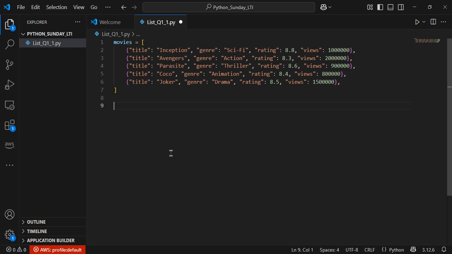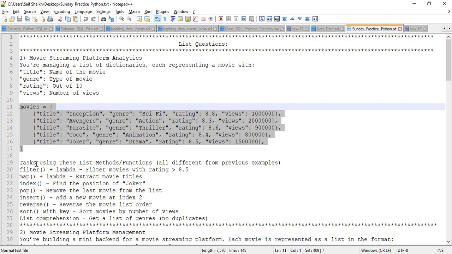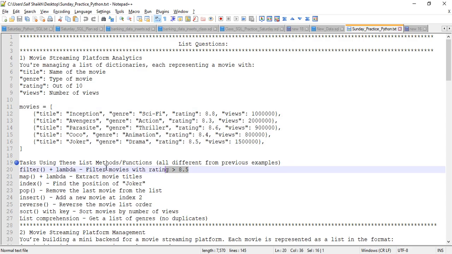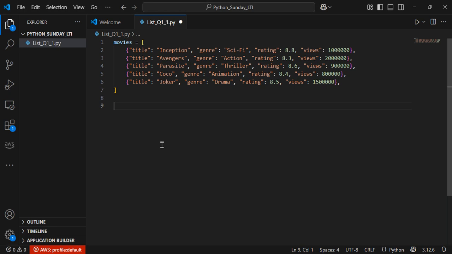Now let's start solving the first question. So these are the tasks which we need to do. Let me copy the first question and comment it out. Okay, so this is your first question. They are asking us to filter movies with rating greater than 8.5.